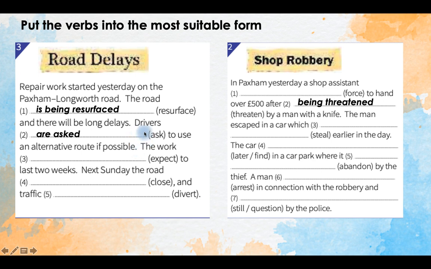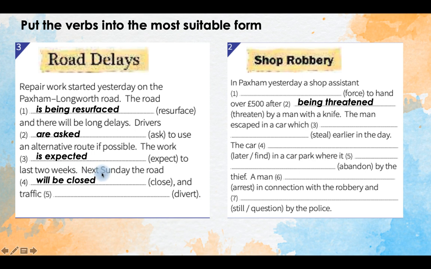Again, we need the present tense here. They are asked to use alternative routes right now. The work is expected to last 2 weeks. So again, we need the present tense here because possibly the work will continue for 2 weeks.